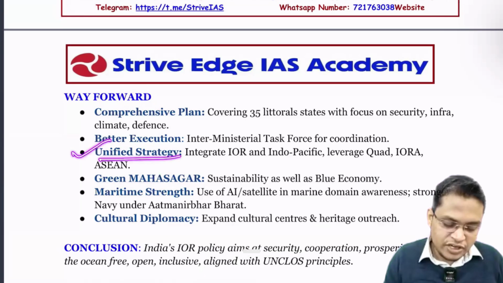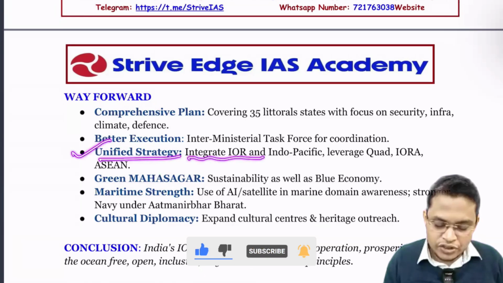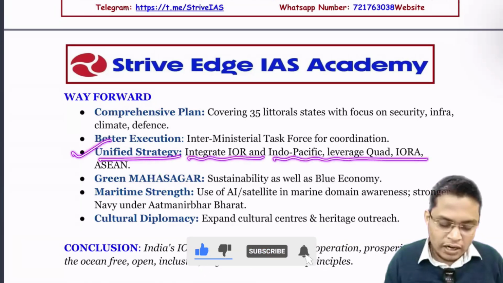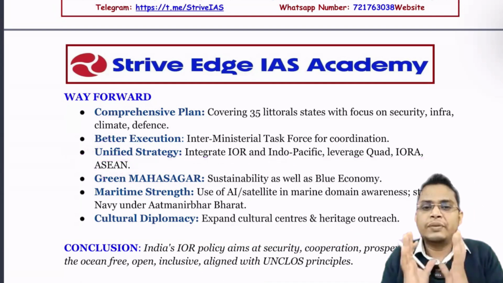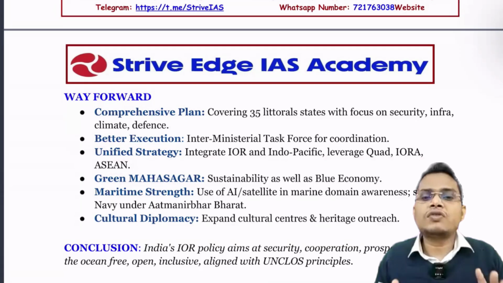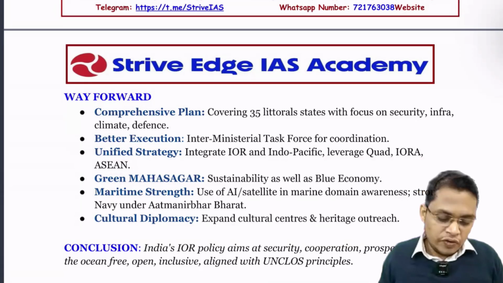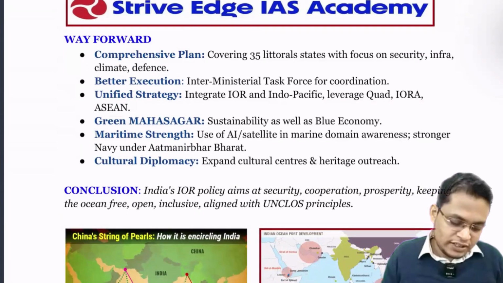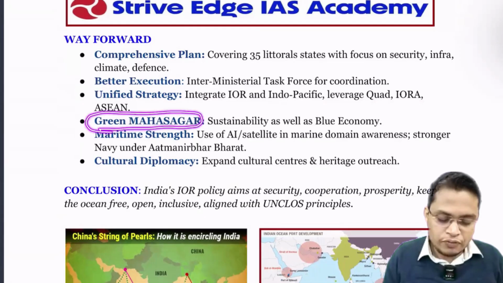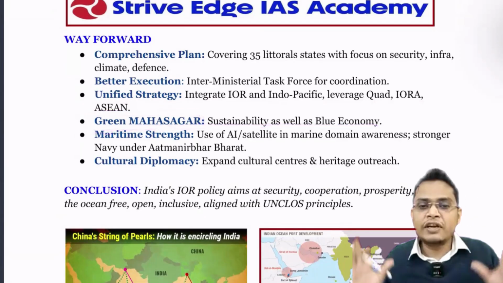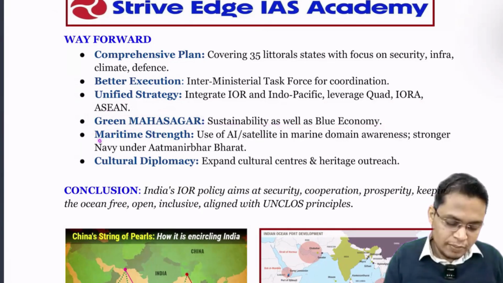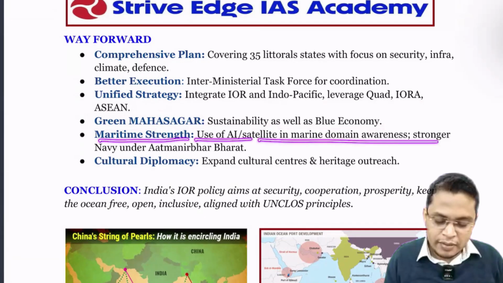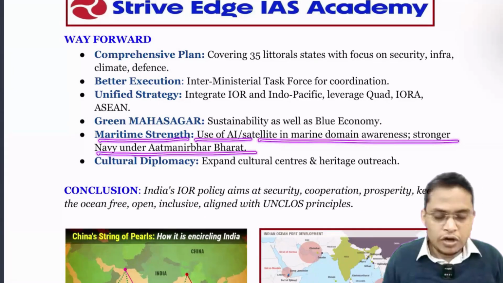So next is a unified strategy. Integrate the Indian Ocean region and Indo-Pacific, leverage Quad, IORA, and ASEAN. We can unify all the objectives to have a unified strategy of what we want to achieve through this Indian Ocean initiative. Next is Green Mahasagar. We can make the entire initiative environmentally friendly through a green initiative. Okay. Then maritime strength, use of AI and satellites in maritime awareness, a stronger navy under Atmanirbhar.